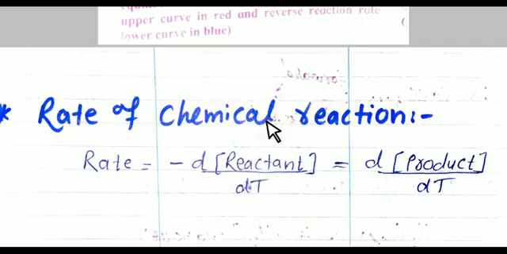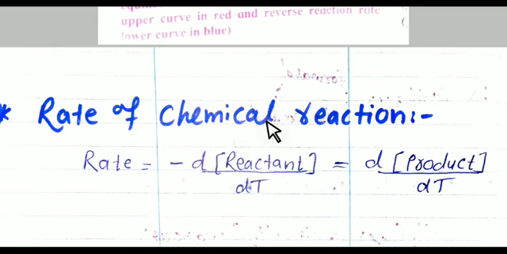The next topic of this chapter is the rate of chemical reaction. Students, always remember, if reactant undergoes consumption, it forms product. Consumption of reactant takes place and formation of product takes place.